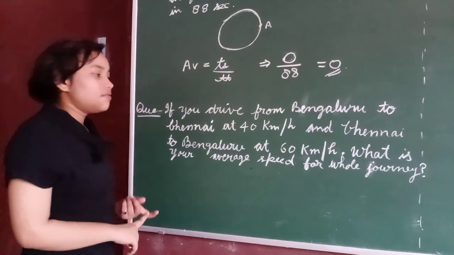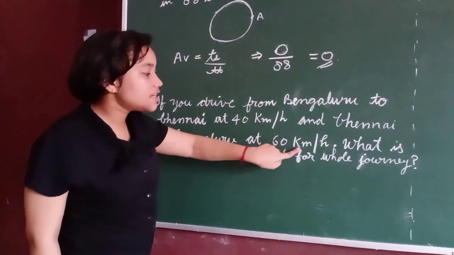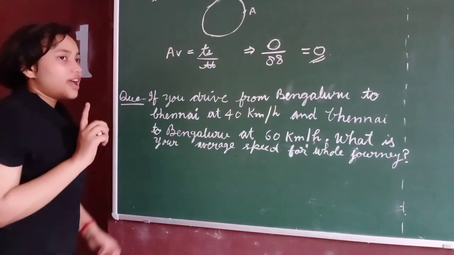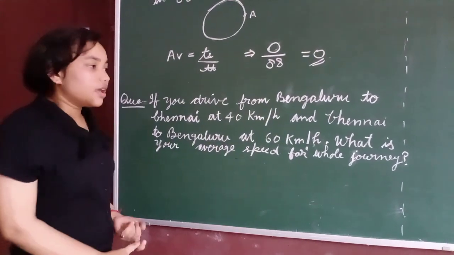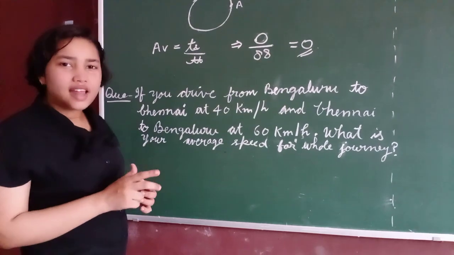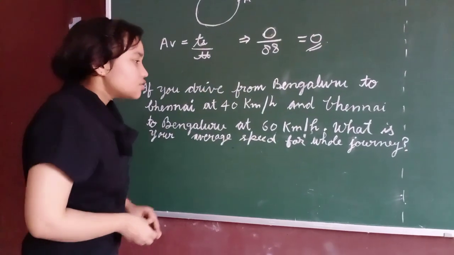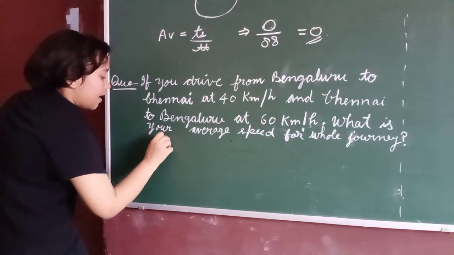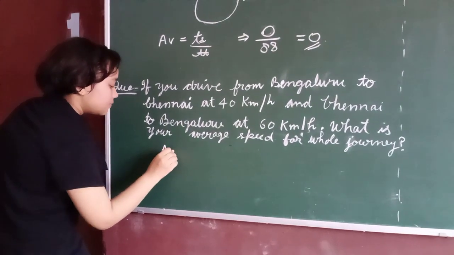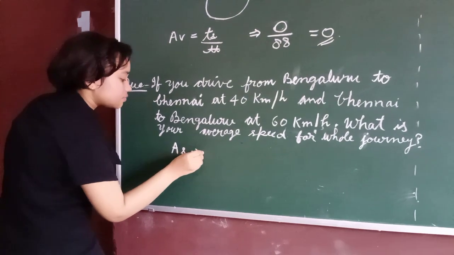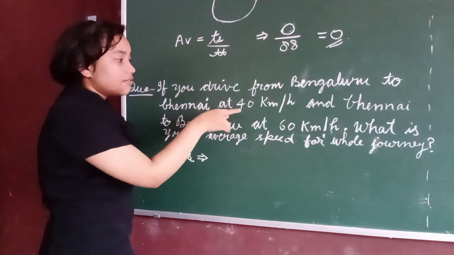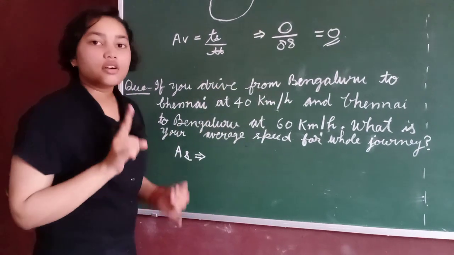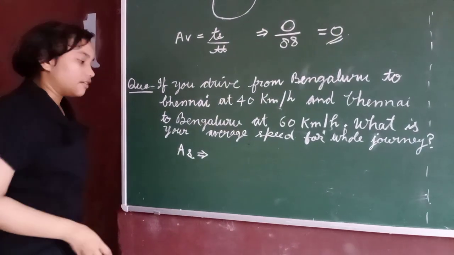Now in this question, we have been given only the speeds for Bangalore to Chennai and Chennai to Bangalore. So we would have to find the distance and time, which is a very long process. For this question we have a formula, used only when just the speeds are given and not the time and distance.